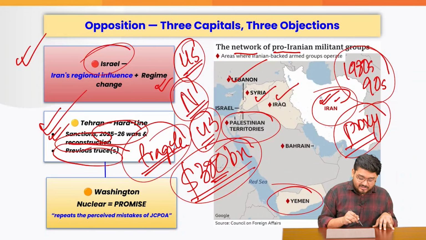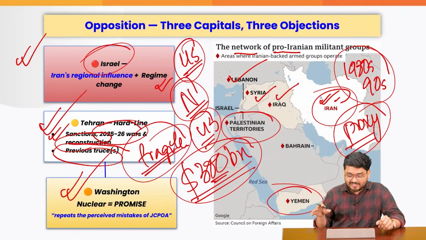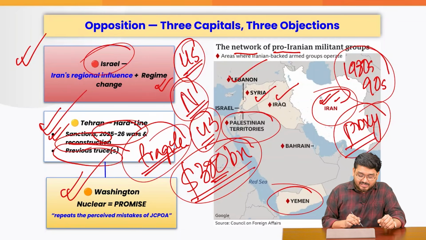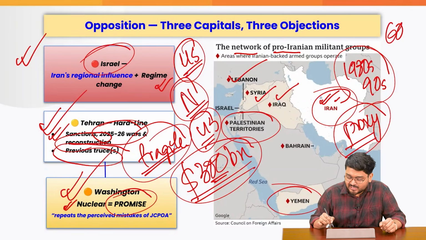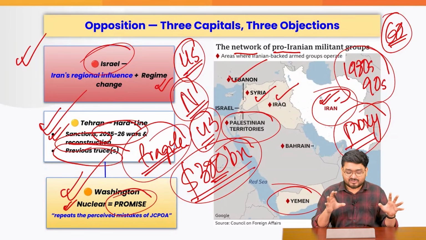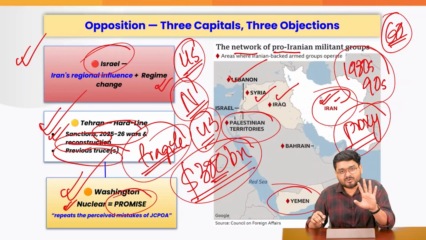And at the end, in their own domestic political circles, they are saying that this nuclear deal is only a promise. According to the memorandum right now, the 60-day negotiation window, this reconstruction deal and various other things are only promises.